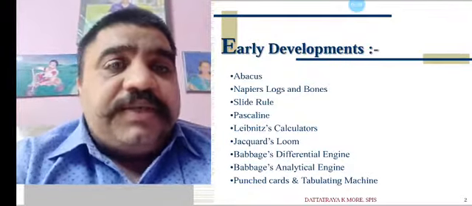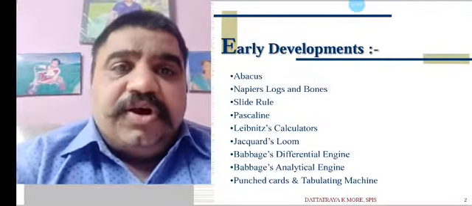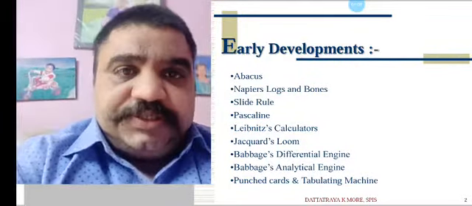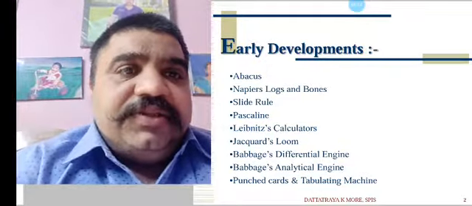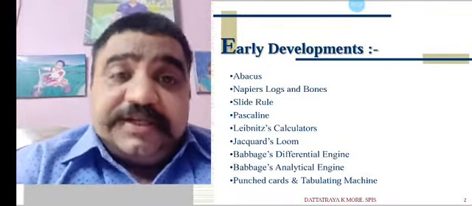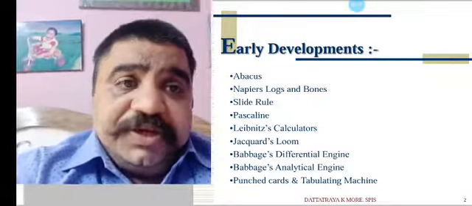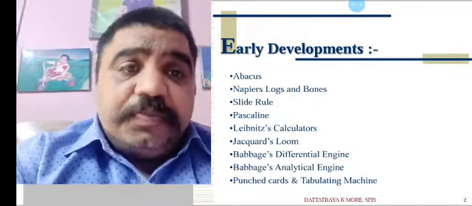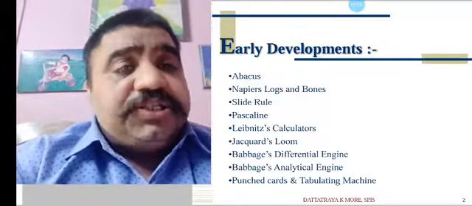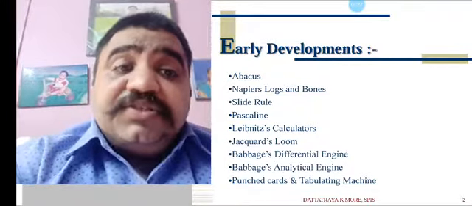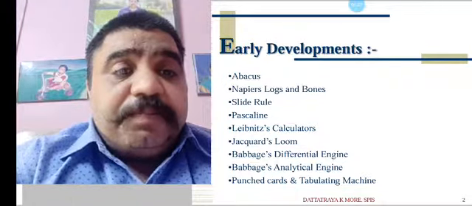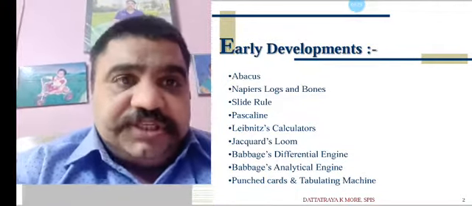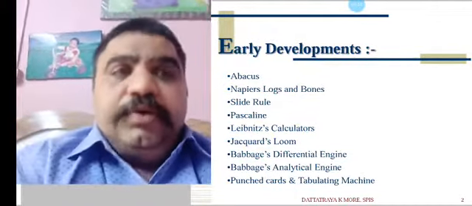These all devices are the base of those computers and all computing devices. Let us start with this. First was abacus, then Napier's logs and bones, slide rule, Pascaline, Leibniz calculator, Jacquard's loom, Babbage's differential engine, Babbage's analytical engine, the punched cards and tabulating machines. These were some early developments.